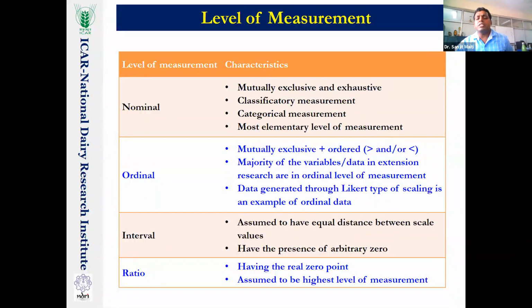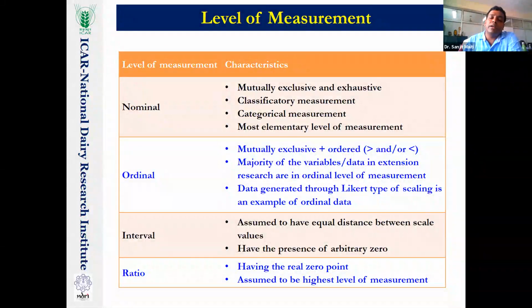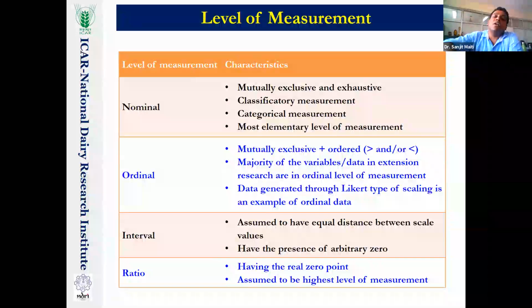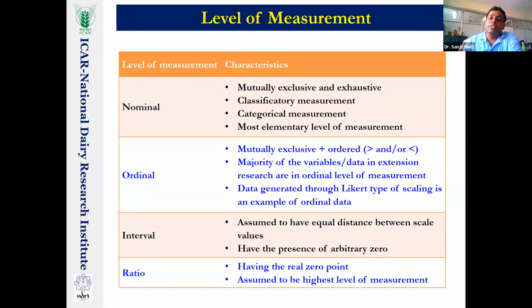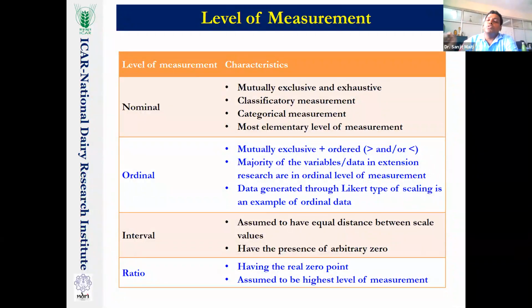There are several restrictions, which we will not discuss here. I was discussing some in training programs. Certain criteria are there. If these criteria are fulfilled, then we may also use higher statistical tests on ordinal level data, depending on the number of continuum points and its distribution. Many things depend, but for ARS or NET purposes, if you remember this word, people many times ask the question: the real 0 is found in which level of measurement?